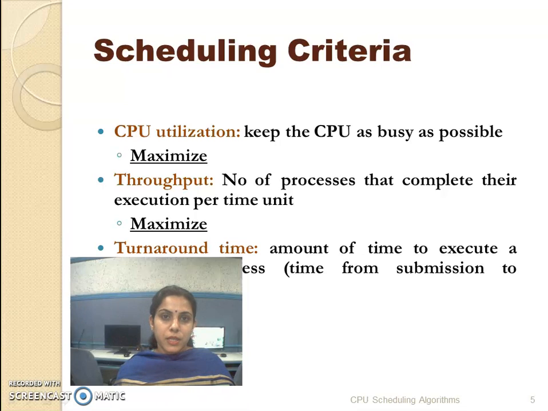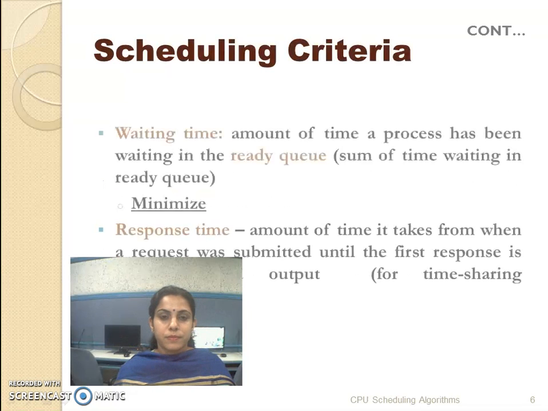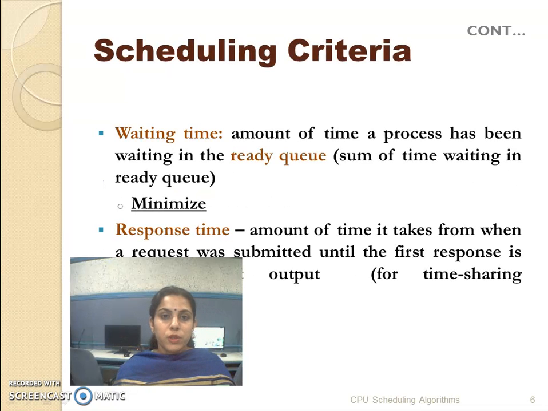The third criterion is the turnaround time, which is the amount of time to execute a particular process. It means the time from when it was submitted till the time it got terminated. Again, it should be minimum. The fourth point is the waiting time. It is the amount of time the process keeps on waiting in the ready queue. Again, it should be minimum.